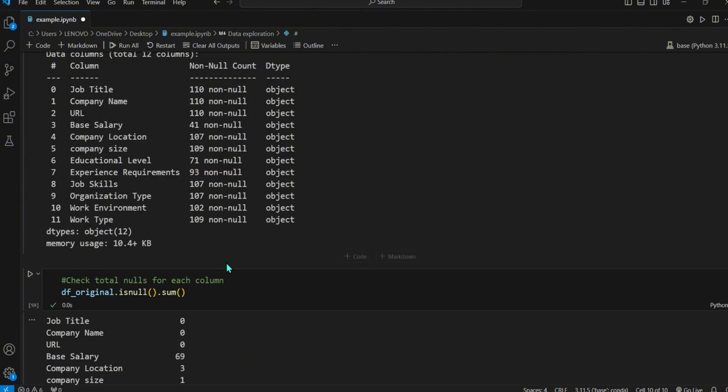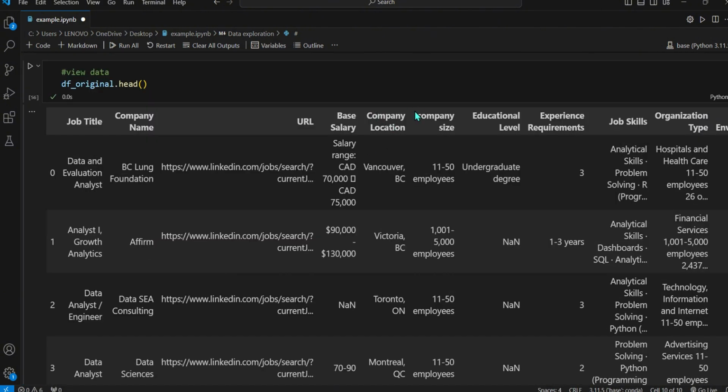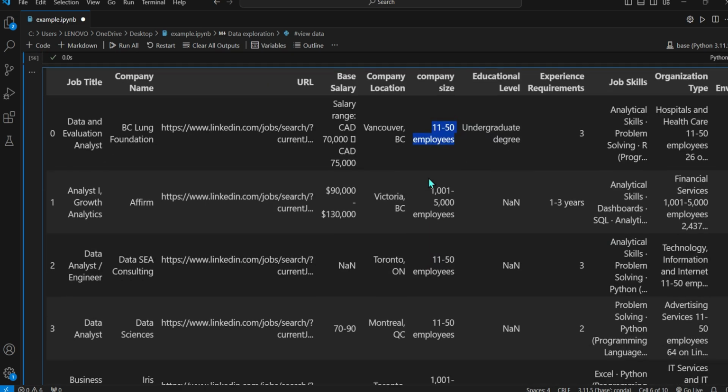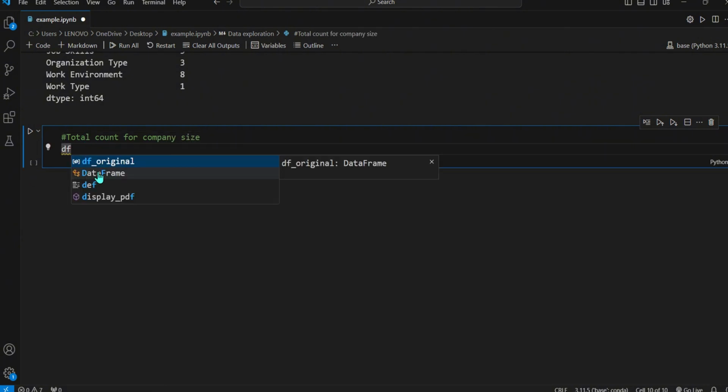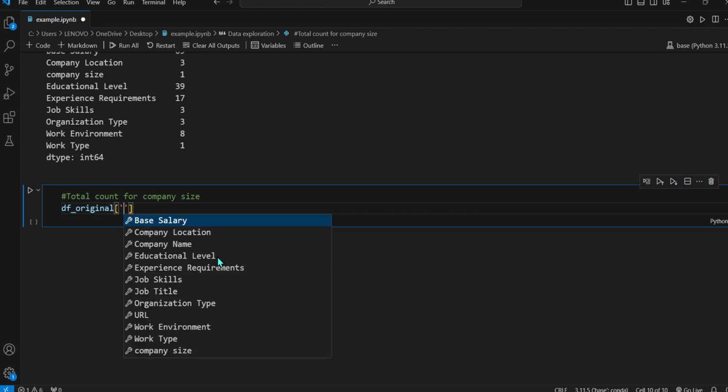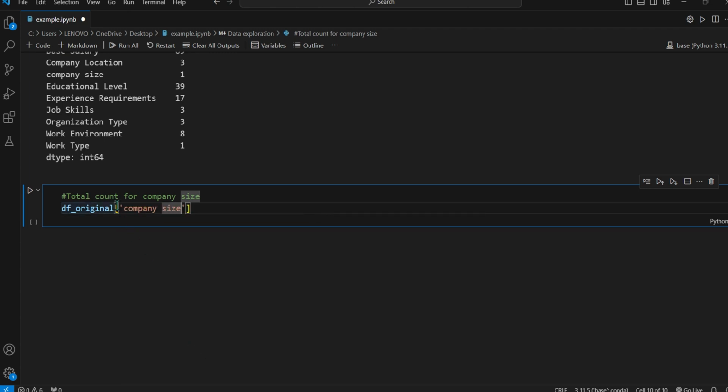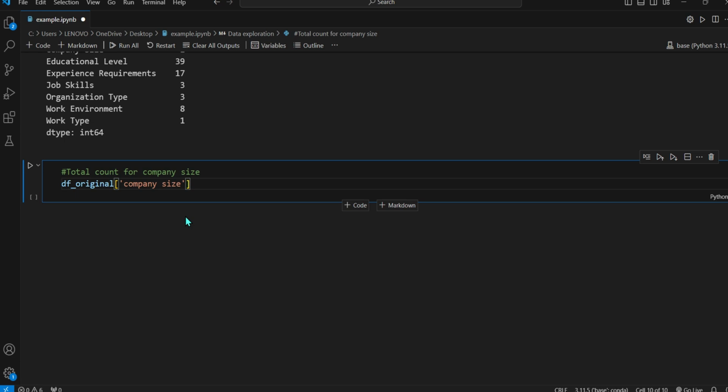And let's get back to our data frame. For the company size, I want to see the total counts for each company size category. It's very useful information. So total count for company size. I will call my data frame, square brackets, company size. The square brackets are where we call out specific columns from our data frame. And we're gonna use the value_counts function.